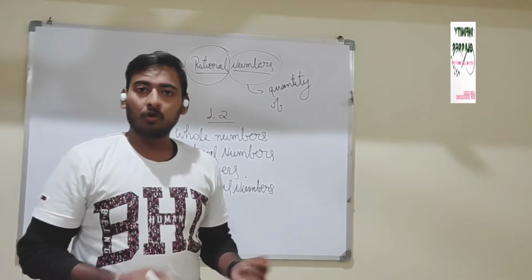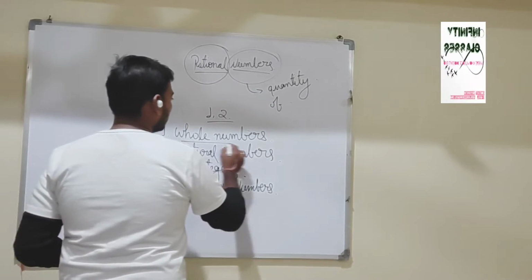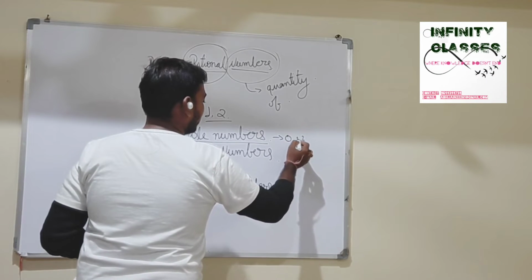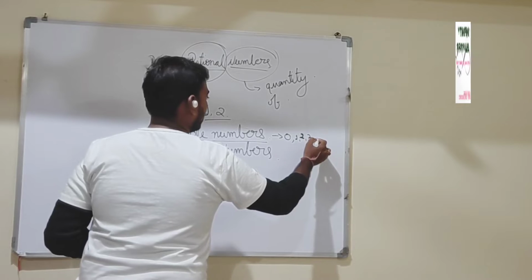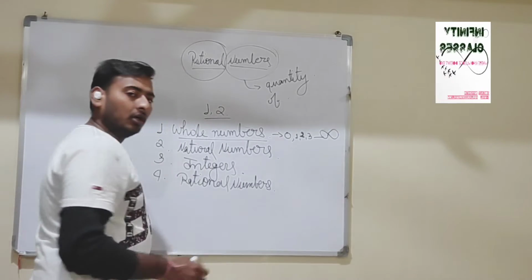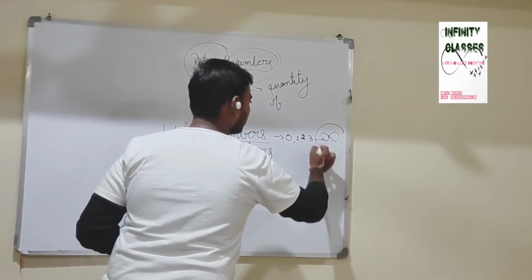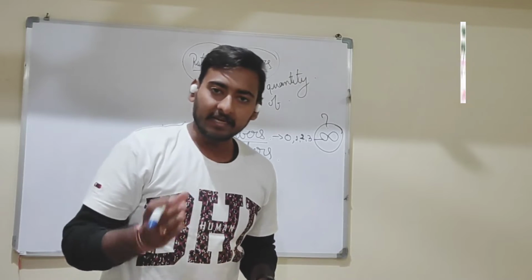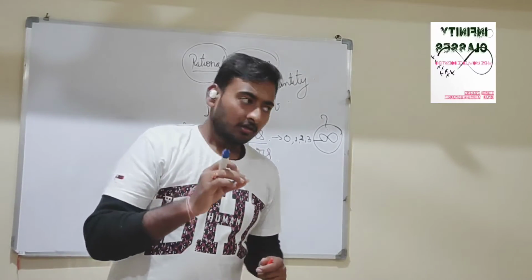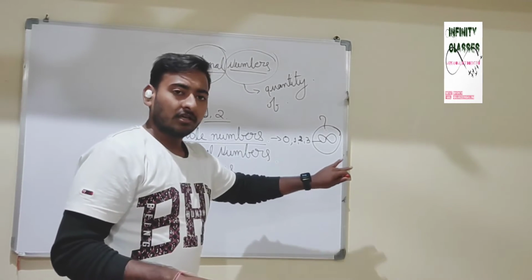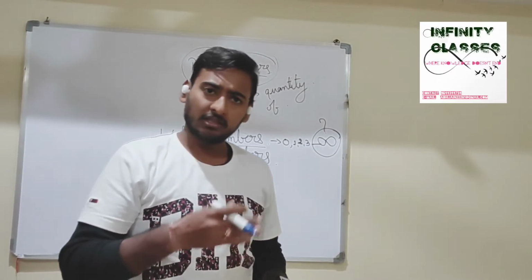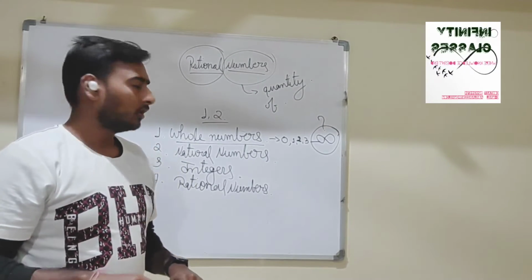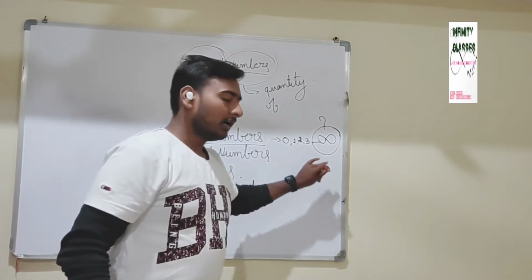Do you know what are the whole numbers? Whole numbers are those numbers which start from 0 and continue like 1, 2, 3 and end on infinity. Do you know the meaning of infinity? The meaning of infinity is endless. Whole numbers can be thousands, lakhs, crores, and can be up to what you can count. So whole numbers are endless.